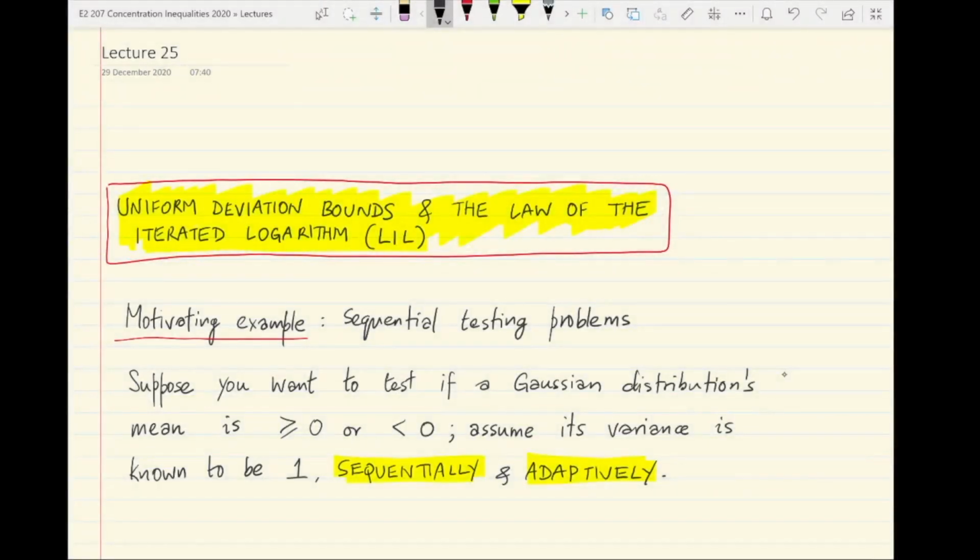Hi all. In the next few lectures, we will be looking at concentration inequalities for sequential processes. You can think of these as means to control the fluctuations of entire paths of sequences of random variables. And in this context, an important topic that we will present is called uniform deviation bounds, and we will also explore the connection of these uniform deviation bounds to what is called the law of the iterated logarithm, which is a well known result in probability theory.